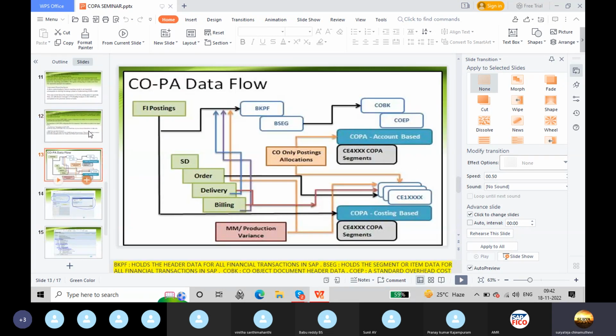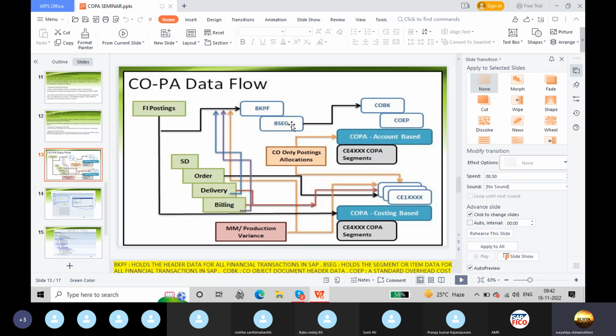Here comes the diagram, COPA data flow. Here are the FI postings, and here is sales and distribution: order, delivery, billing. These are all connected again to the FI postings. Then data flows to BKPF. BKPF holds the header data for all financial transactions in SAP.